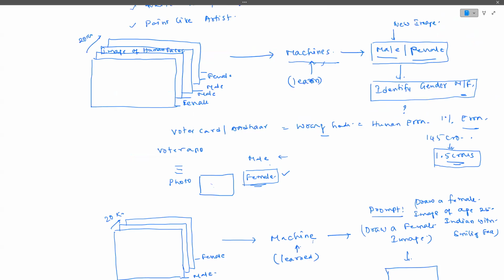Obviously, every person can distinguish between a male and a female. But not everyone can draw a clear female image. Only some specific artists who specialize in drawing skills can draw a real female image. But they require more skill. We cannot draw a clear, live human face. Normally, I may not be an artist, but if you ask me to draw a female image, overall I can draw that. But it is not a perfect female image. There are some artists who can draw the perfect female image, isn't it? So see the difference between them.